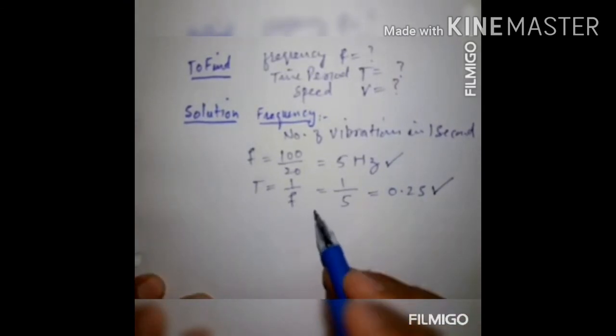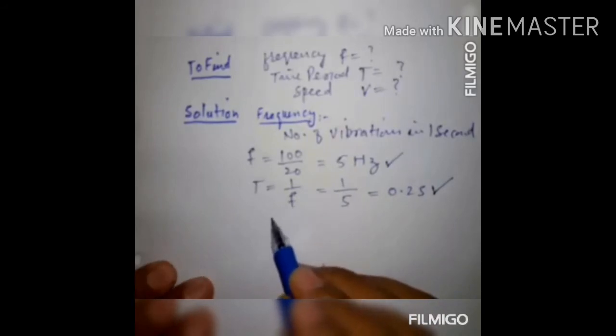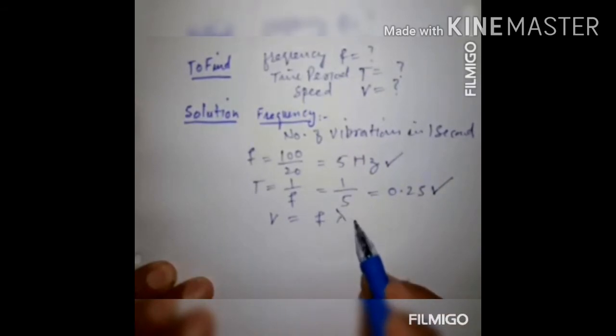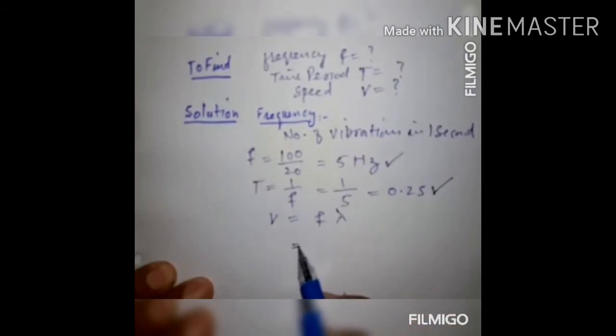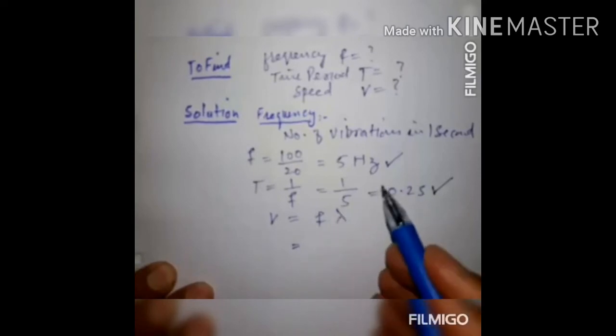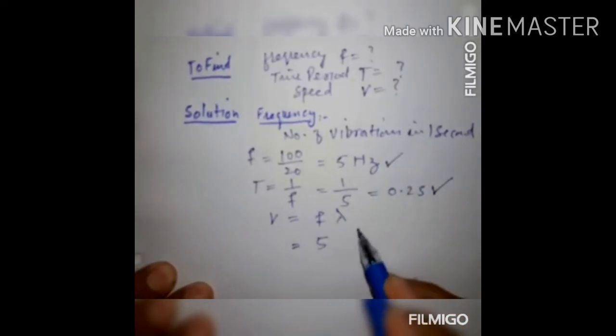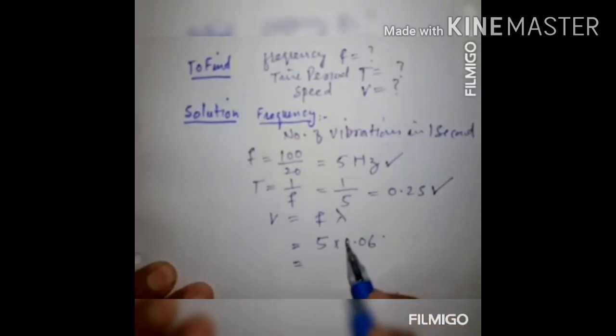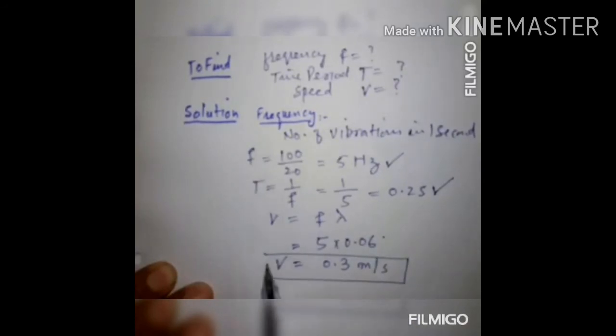Now according to the wave equation, V is equal to F lambda. By putting values of frequency and wavelength, frequency is 5 Hertz and wavelength that is given is 0.06. By multiplication we will get 0.3. As it is velocity, its unit will be meter per second. This is the required answer.